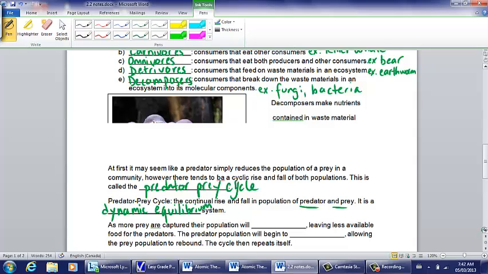And what happens is, as more prey are captured, their population will decline, leaving less available food for predators. The predator population will then begin to decline. This allows the prey population to rebound or to increase again. Then the cycle repeats itself.